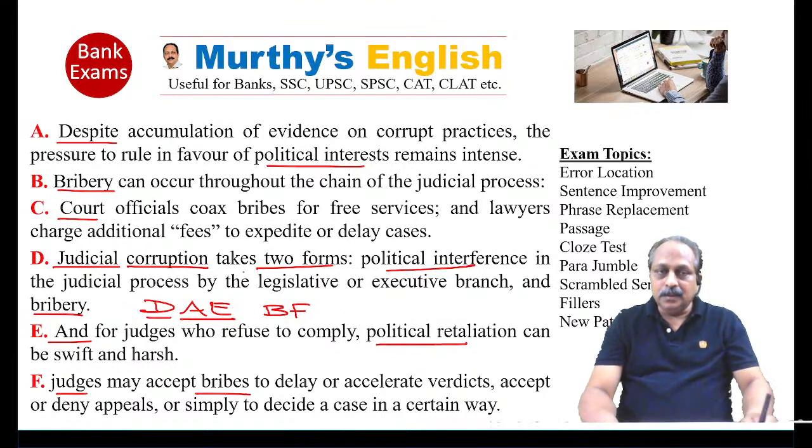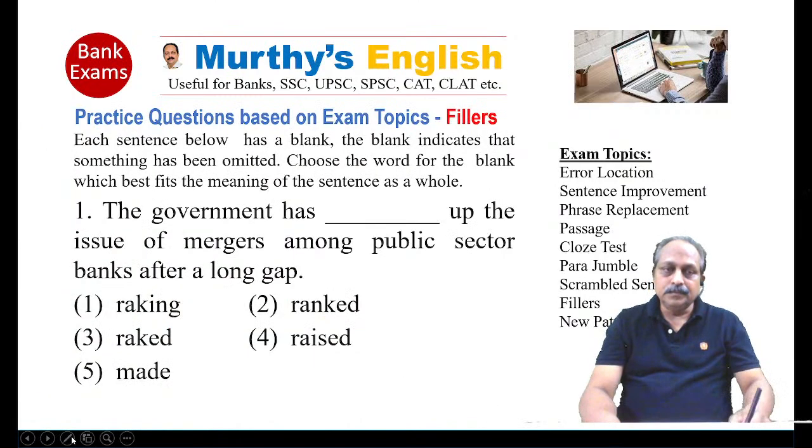After that, the last one: court officials coax bribes for three services, a general statement, and lawyers charge additional fees to expedite or delay cases. So what is the last one? C. AE one pair, BF one pair, D topic sentence, C independent sentence. That is the correct order.